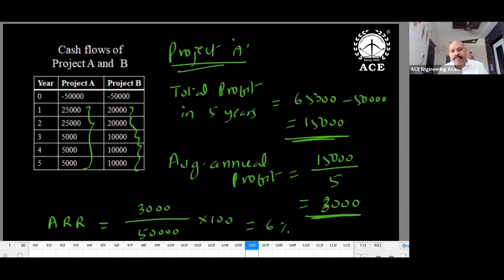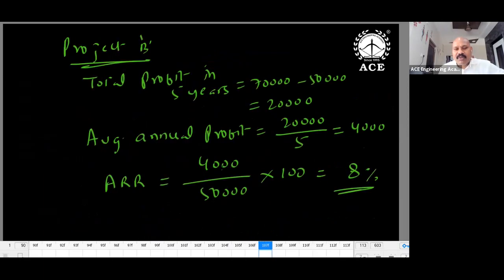For the sake of clarity, I'm taking the same example. Total profit in 5 years, that is net revenue, 15,000. 15,000 over the total period of 5 years, if I work it out, I get 3,000. So 3,000 divided by 50,000, 6%. Average return on investment or average rate of return: 6% for project A. For project B, 8%. So which is good now? The higher side. Only payback period should be less. The remaining, ROI and ARR, should be on the higher side.